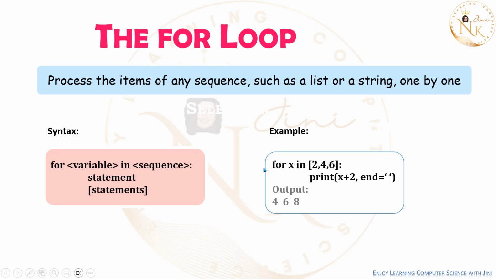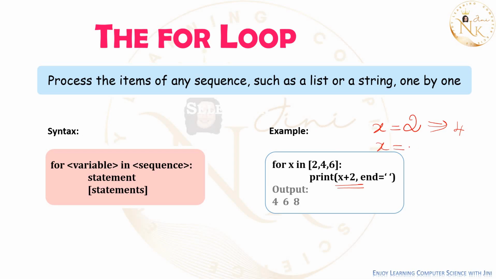Then an example: you can see for x in 2, 4, 6. So when x in 2, 4, 6 means first the value of x will be the first value. What is the first value of the list? 2. So when x is equal to 2, it will print x plus 2, so it is 4, and end is equal to space. It will go to the next value.